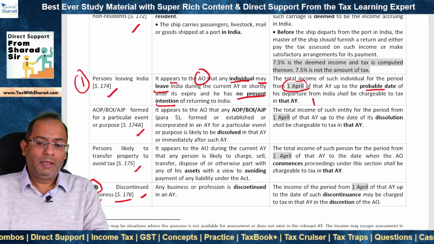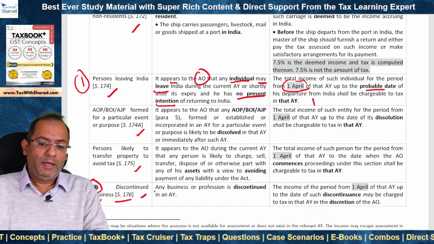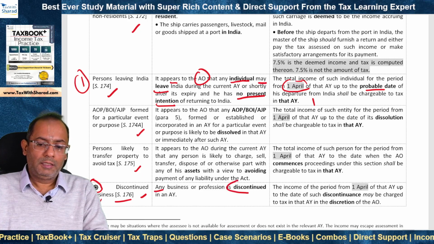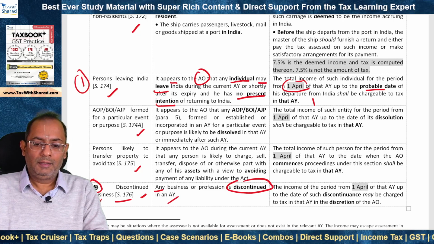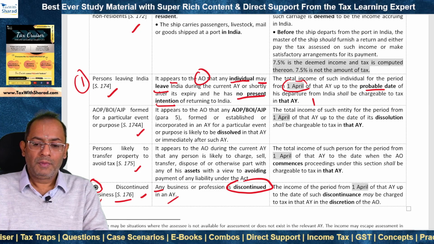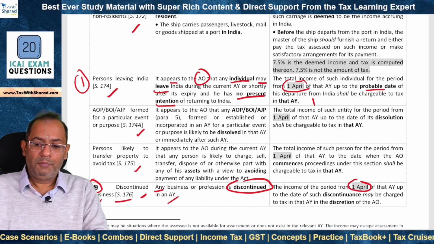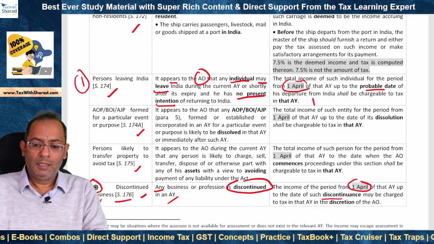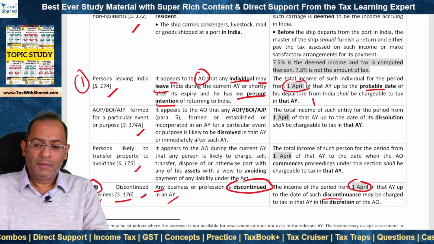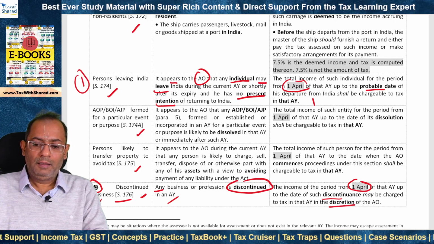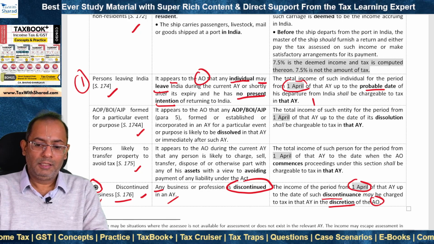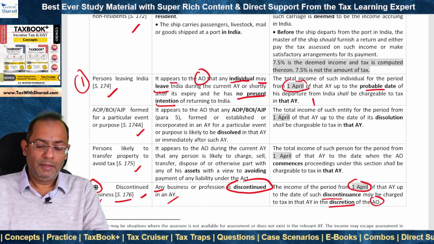And these symbols are given throughout the book. Where any business or profession is discontinued in an assessment year, in that case, the income of the period from 1st April of that year up to the date of such discontinuance may be charged to tax in that assessment year in the discretion of the assessing officer, right?